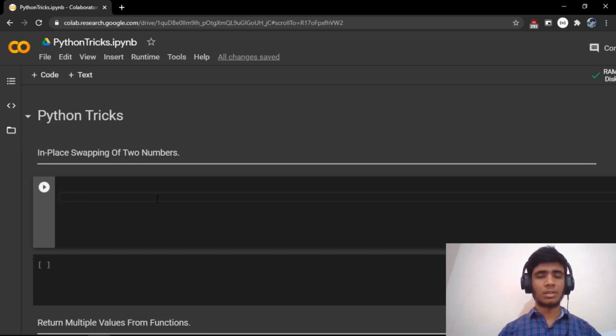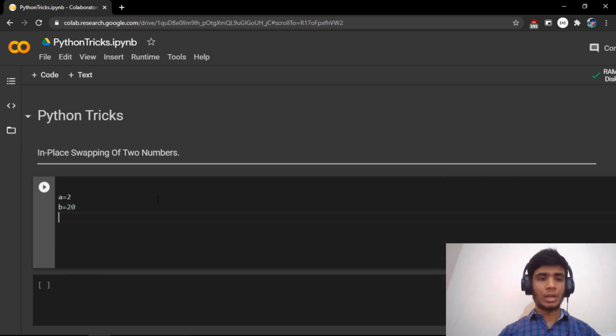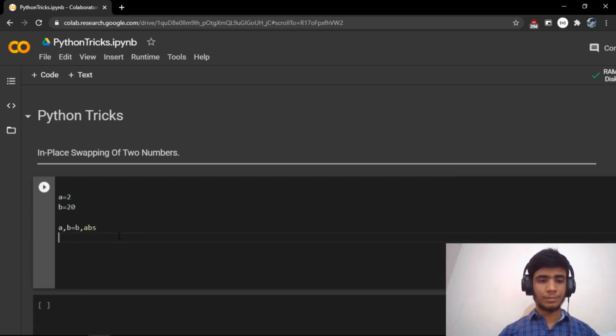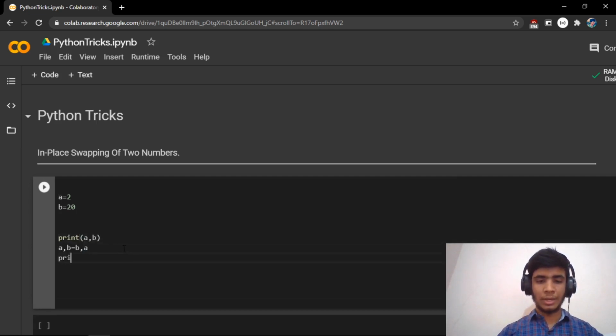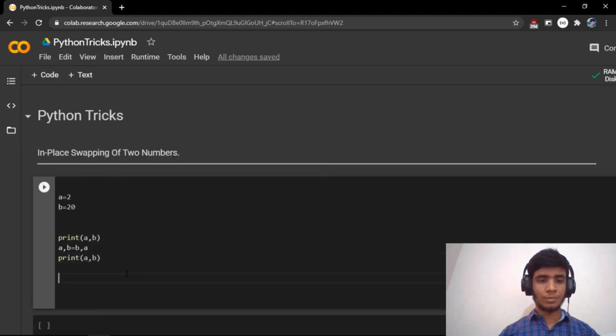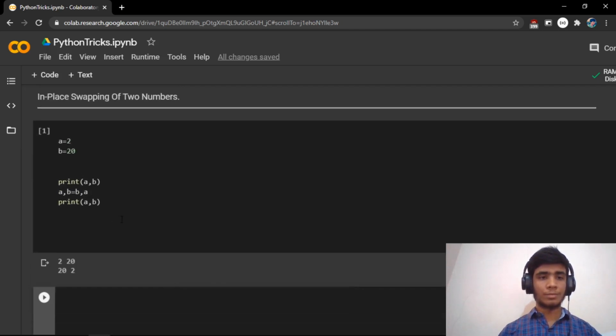But coming to Python, it's very simple to swap two numbers. Let's say you have two numbers, a is equal to 2 and b is equal to 20. If you want to swap these numbers, you can just perform this single line: a, b = b, a. Let me print the values before swapping and after swapping, a comma b, so you can understand whether it works or not. You can see that a and b are swapped.